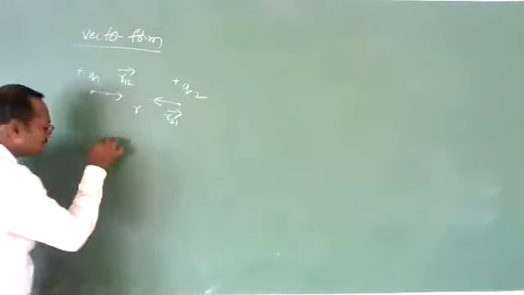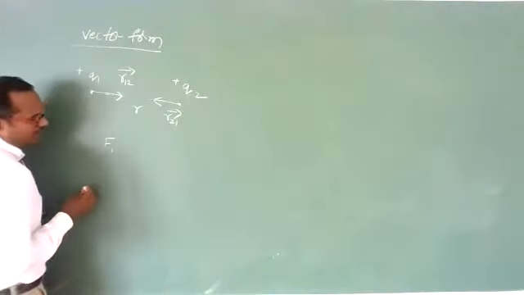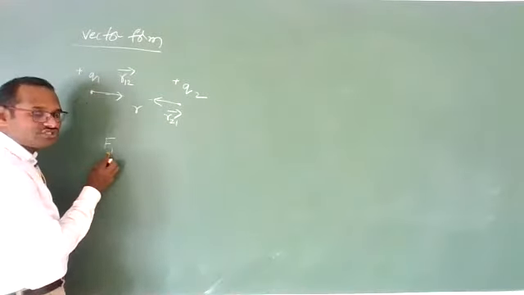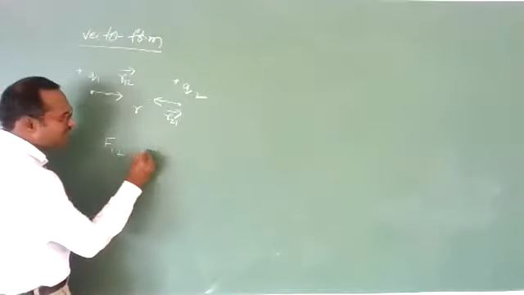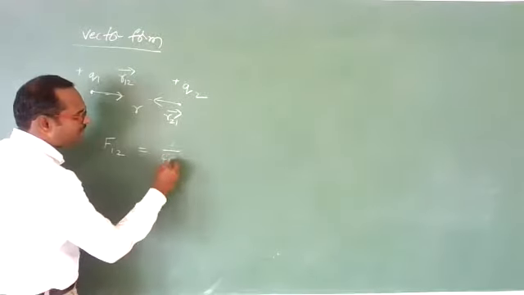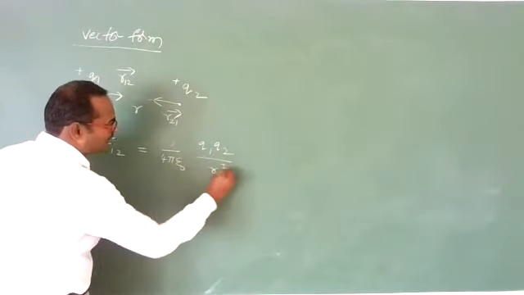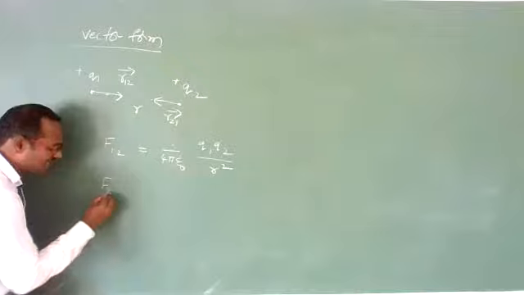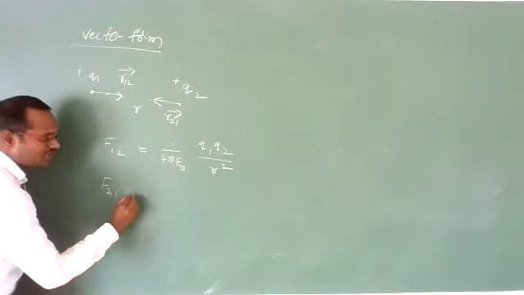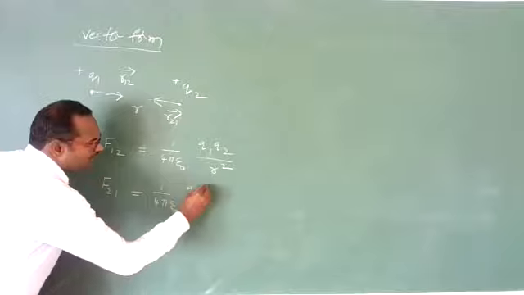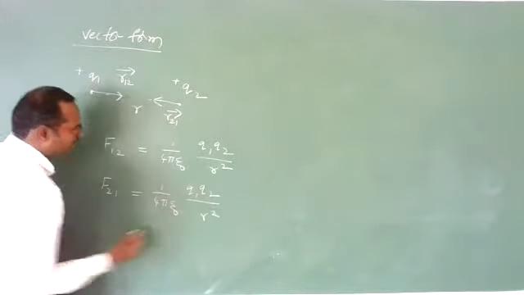How much force? Force acting on first charge due to second charge, how much? It is 1 by 4 pi epsilon naught Q1 Q2 by R square. What is the value of force acting on second charge due to first charge? It is also 1 by 4 pi epsilon naught Q1 Q2 by R square.